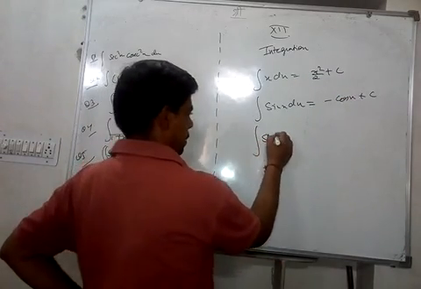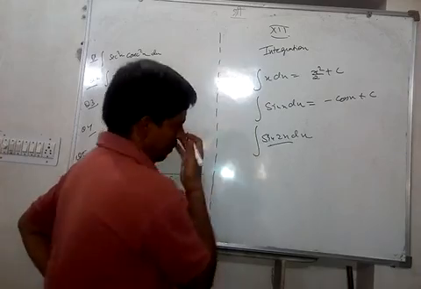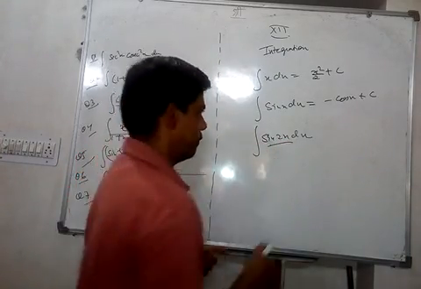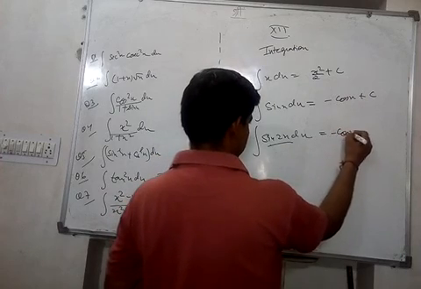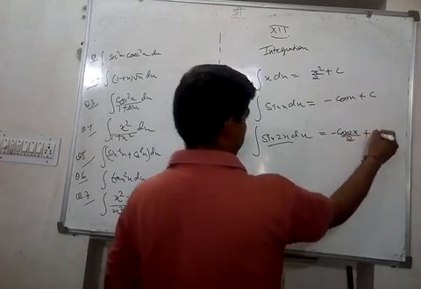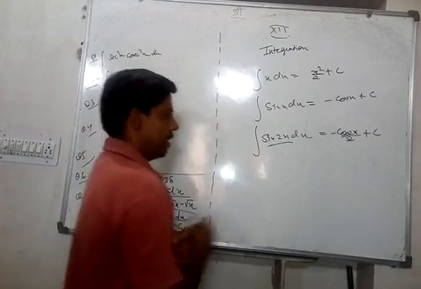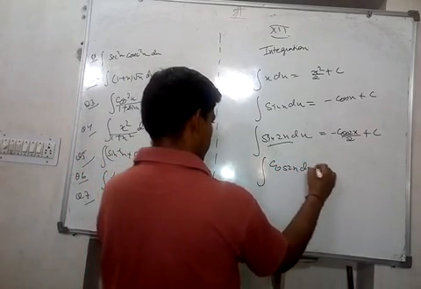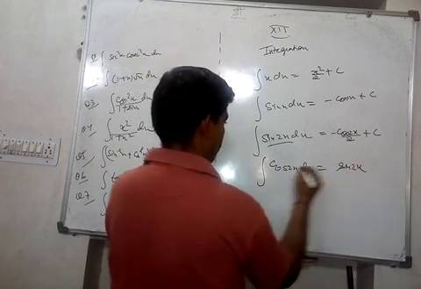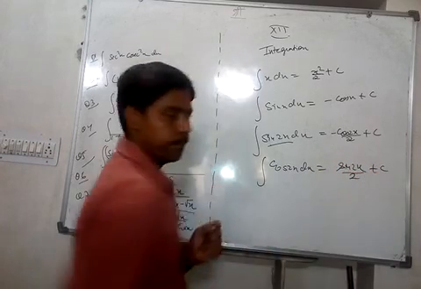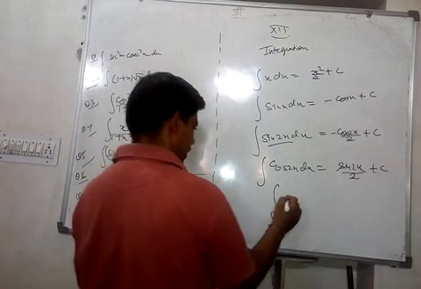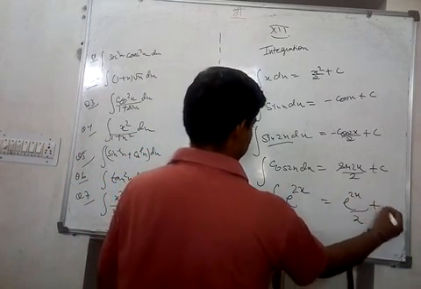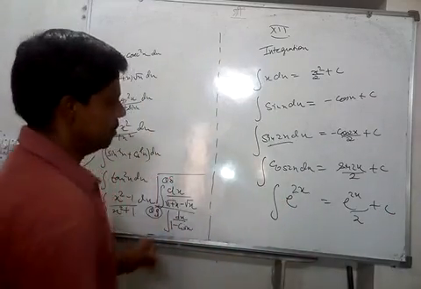But if it is sin 2x dx, like in differentiation you multiply it by 2, so in integration you will divide by 2. This is minus cos 2x by 2 plus c, like this. Okay, this is called mere observation. Now cos 2x dx, you will write sin 2x divided by 2 plus c. Okay, that is important. If it is e to the power 2x, you will write e to the power 2x upon 2 plus c. Okay, so this is called mere observation.